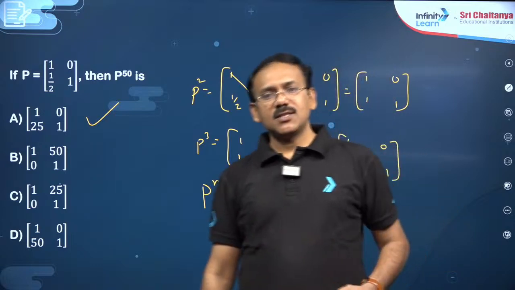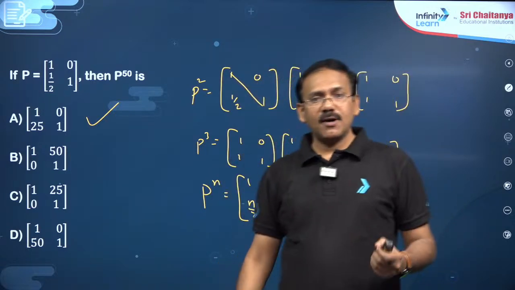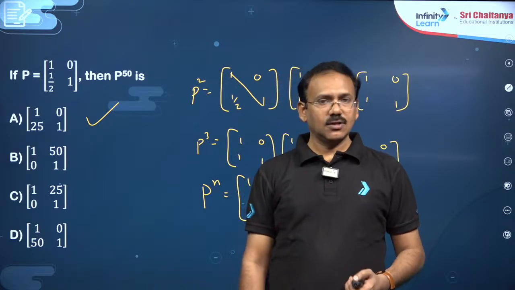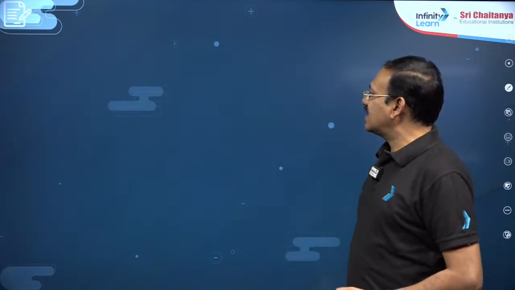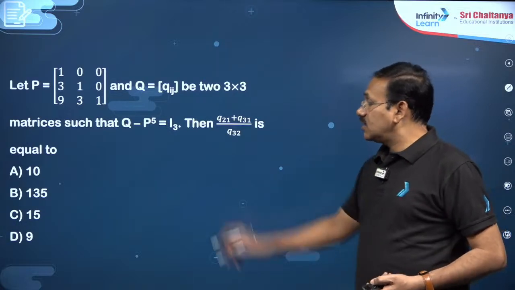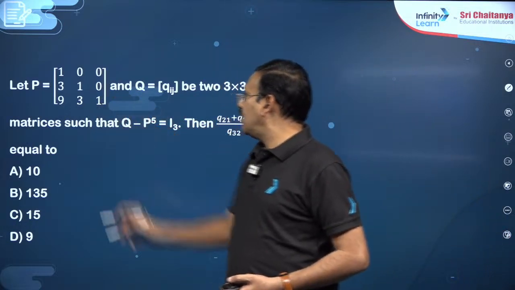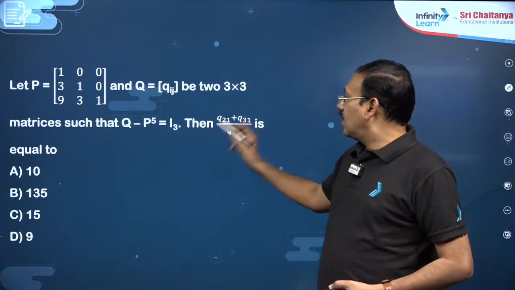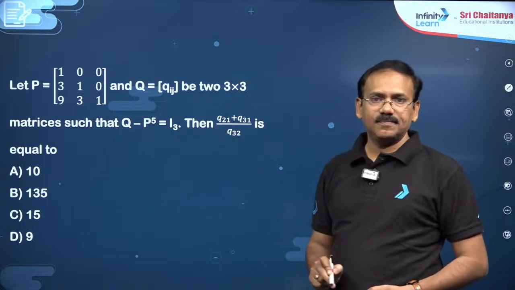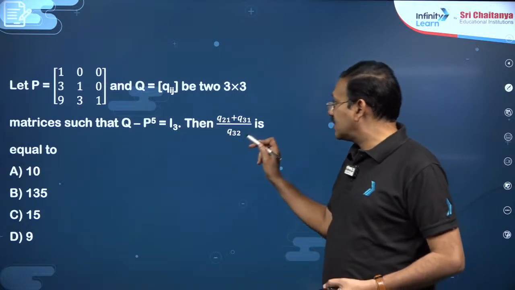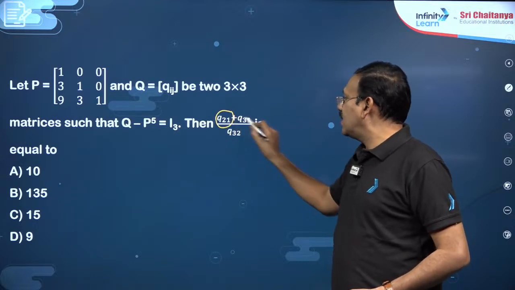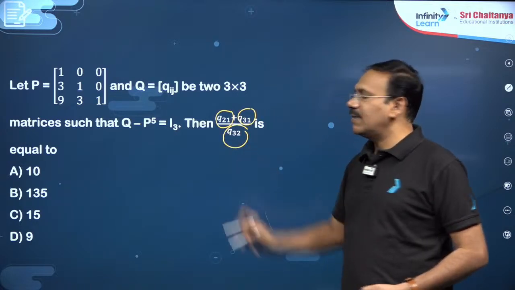Just observation based questions. You need not calculate P power 50. Observe P square, P cube, P power 4, and accordingly write and solve the questions, dear students. Then see this question, which is a very easy question. This is also of the same kind of matrix P. He wants Q equal to P power 5 plus I. If it is P power 5 plus I, then in the matrix Q, he is asking for the 2 1 element plus the 3 1 element by the 3 2 element.